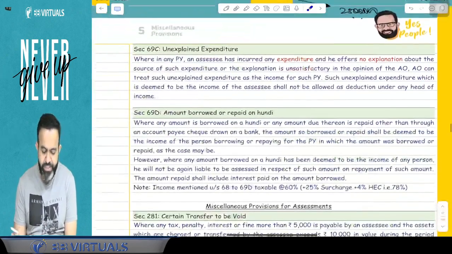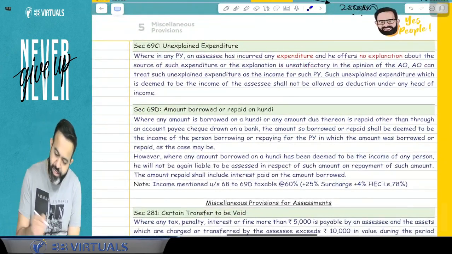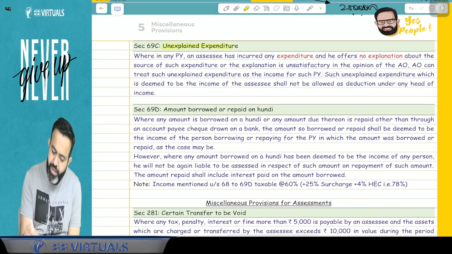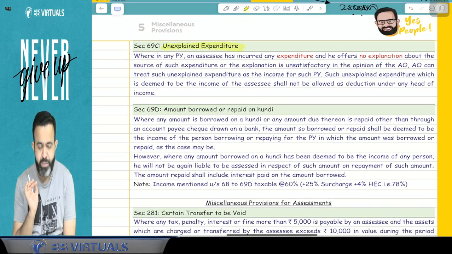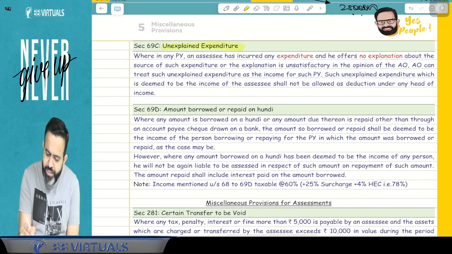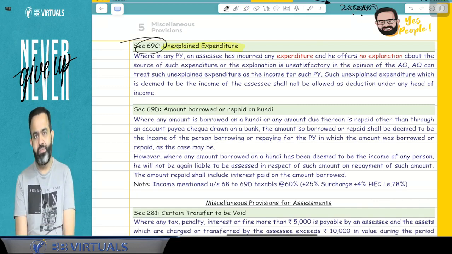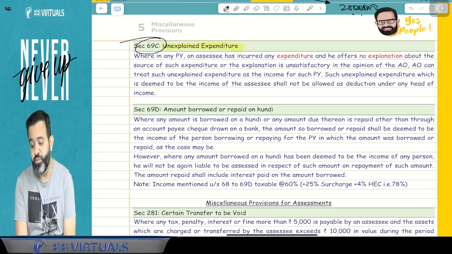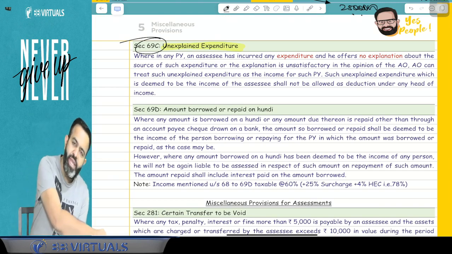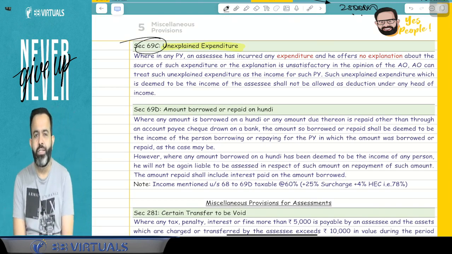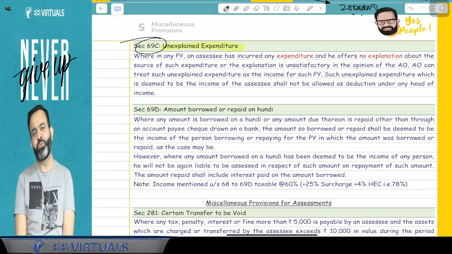Yes. Now the next part is section 69C. Now 69C is about unexplained expenditure. This section says that suppose you have spent some money, and when asked from where you got this money, you are not able to explain, or you are explaining but it is not satisfactory. For example, on Meghna's marriage there was an expenditure of 1 crore.